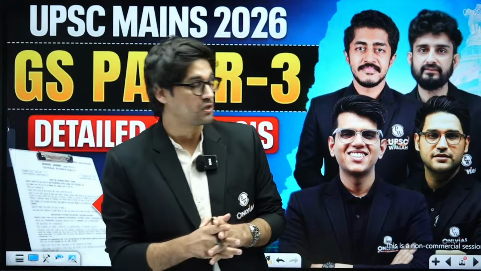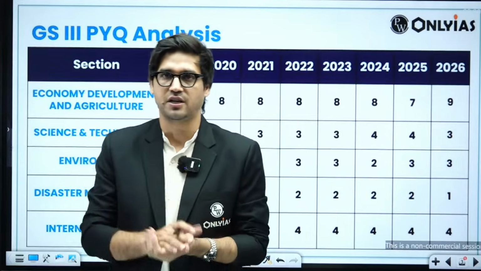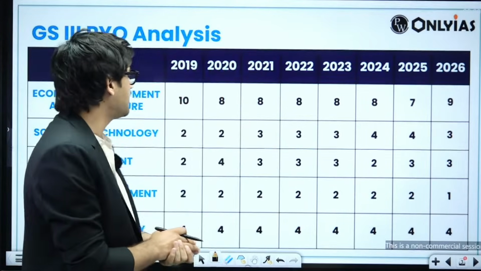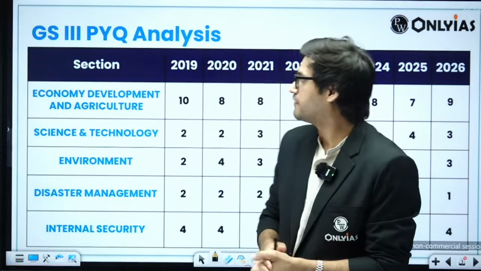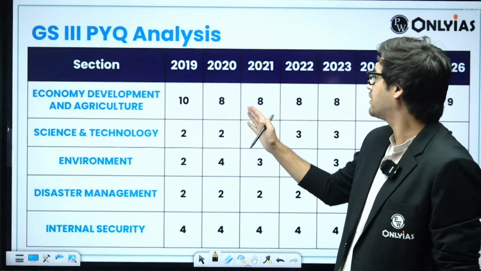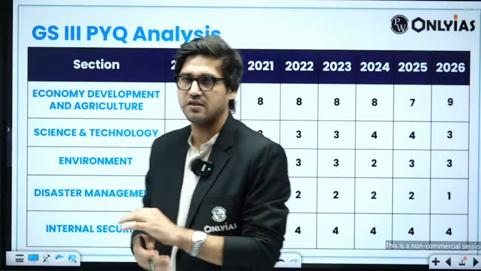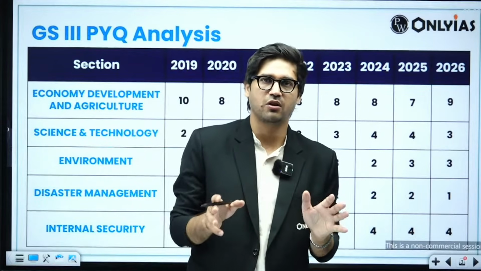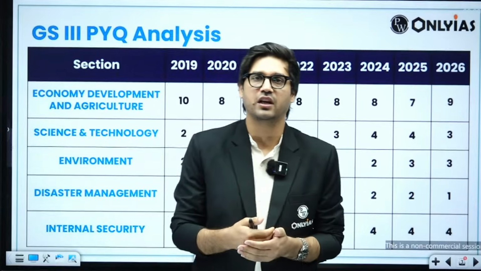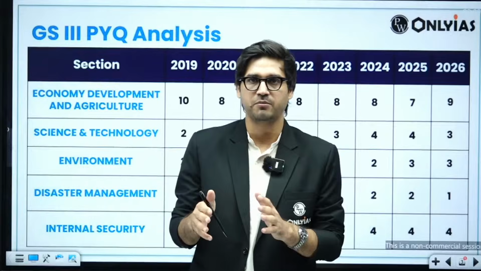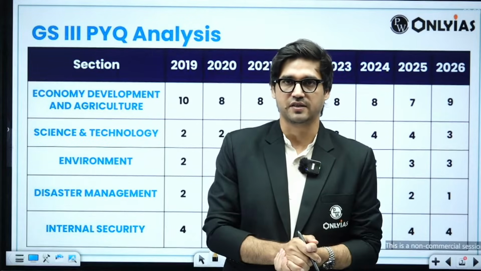Now, first, let's look at the weightage which was assigned this year and whether there was any pattern change or not. Ordinarily, from the section Economy, Development and Agriculture, we normally expect around 8 questions. 4 of these questions will be related to agriculture, food security, food processing industry and land reforms, and the remaining 4 will come from other aspects of the GS3 syllabus.